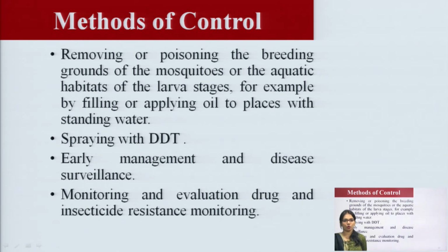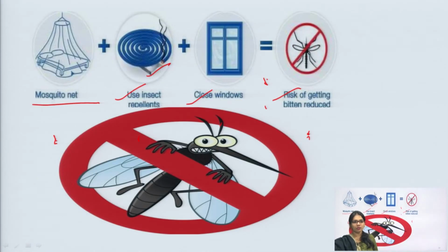Early management is also an important parameter for controlling this, along with monitoring and evaluation of drug and insecticide resistance. These are some important points.